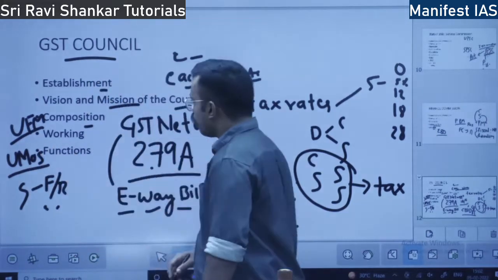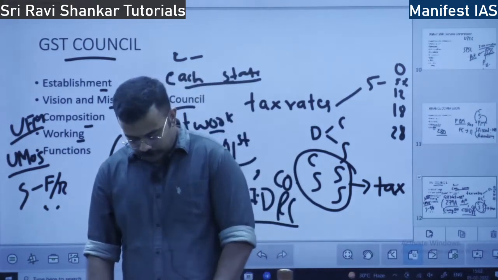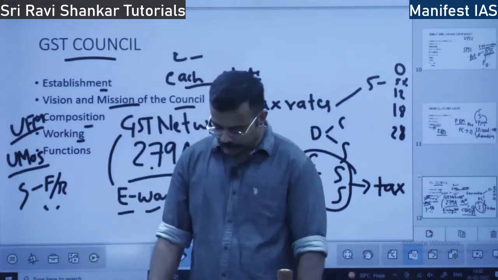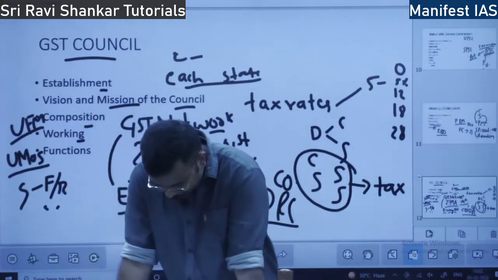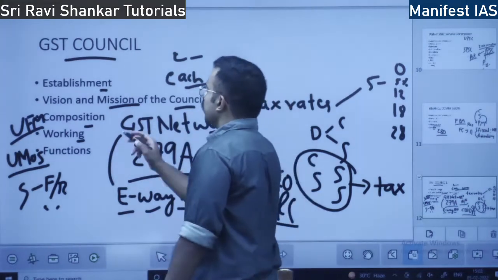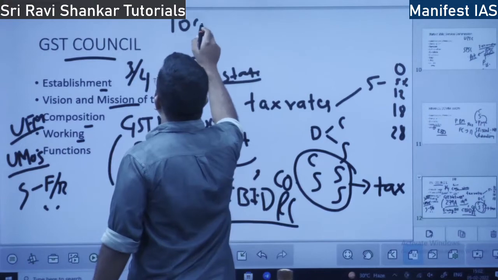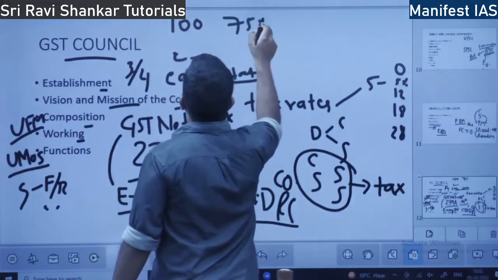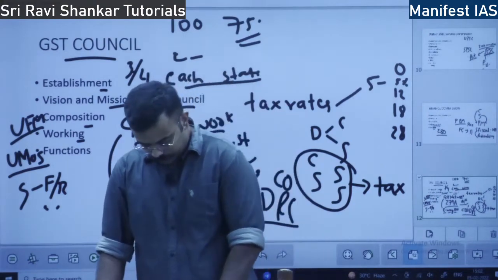So next comes how the council works. Decision of the council is taken by what? 3/4 majority. Every decision is taken by 3/4 majority. That is, suppose there are 100 members, 75 members have to consent. Then only a decision is made.